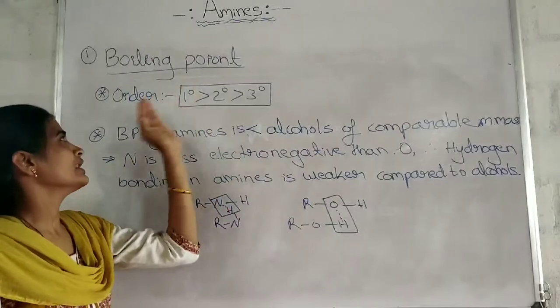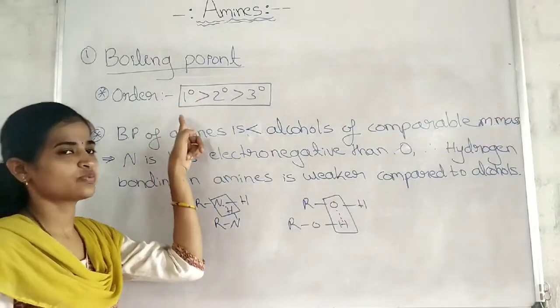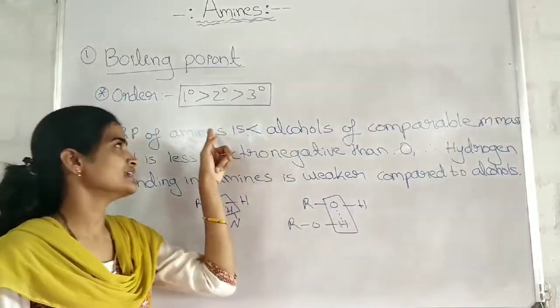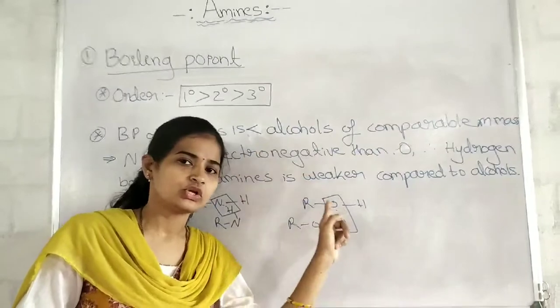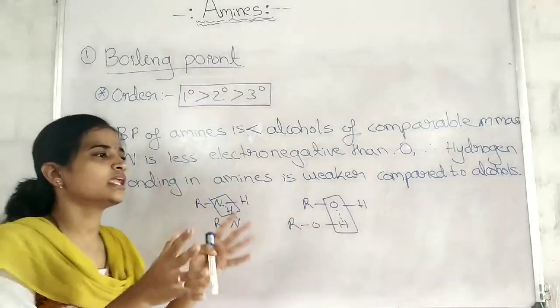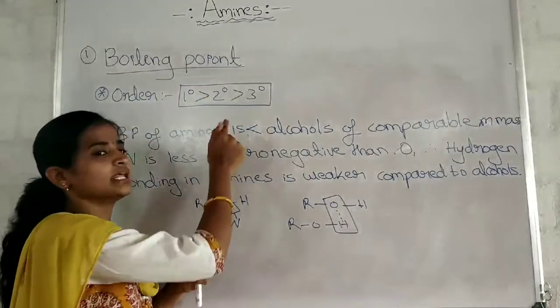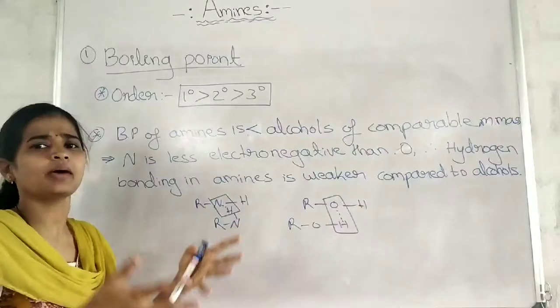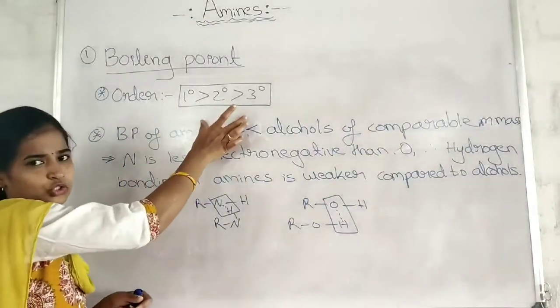See, in the boiling point you have to remember the order of boiling point of the amines, that is primary amines have a greater boiling point compared to secondary, and secondary have a greater boiling point compared to tertiary amines. What is the reason for that? In the primary amines the extent of hydrogen bonding is more compared to secondary, and in the secondary the extent of hydrogen bonding between the amine molecules is more compared to tertiary. This order you should remember.